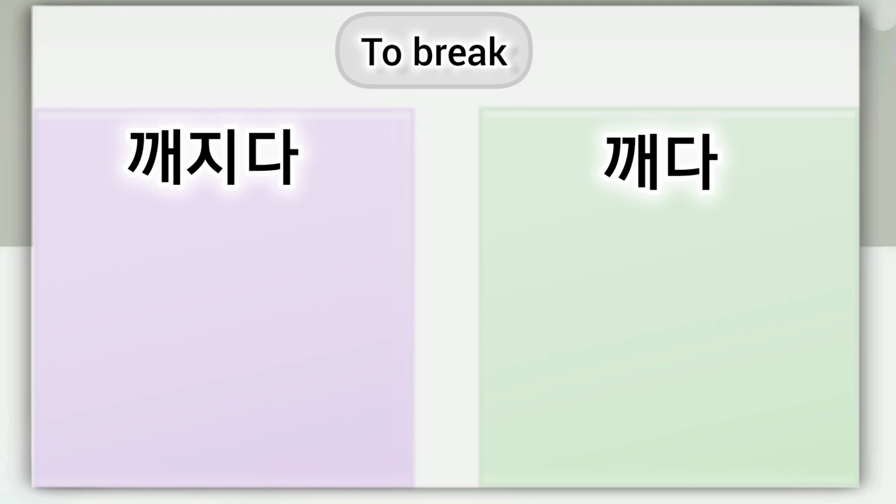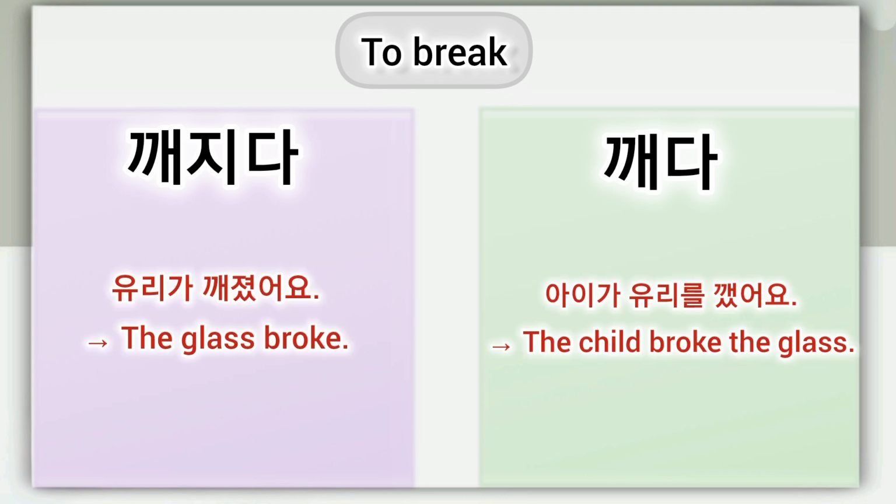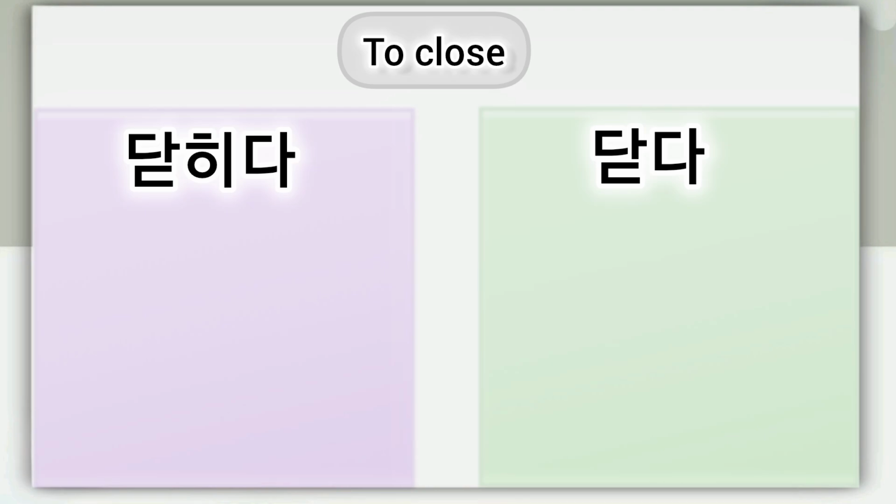Kejida and keda both mean to break. Kejida is used when it happens itself and keda is used when someone makes it happen. For example, the glass broke. 유리가 깨졌어요. The child broke the glass. 아이가 유리를 깼어요.